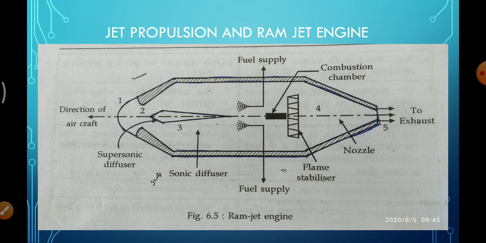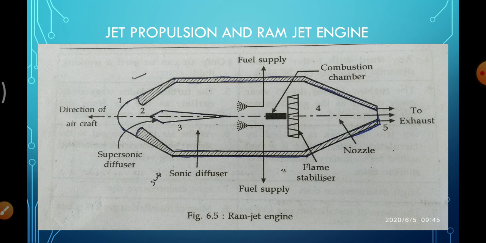Today we are going to learn about jet propulsion and jet engine. First, we should know what is propulsion. The term propulsion means moving forward. If the object moving forward is called what? Propulsion. So when the work output of the gas turbine plant is used to produce the high velocity of jet